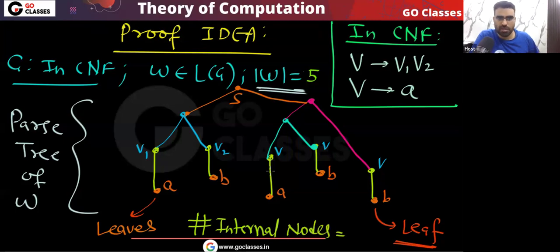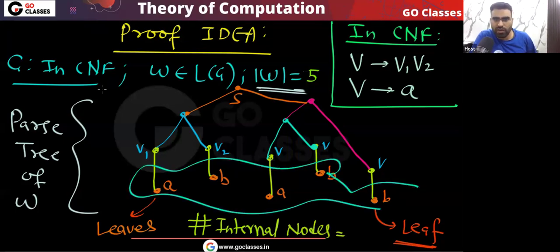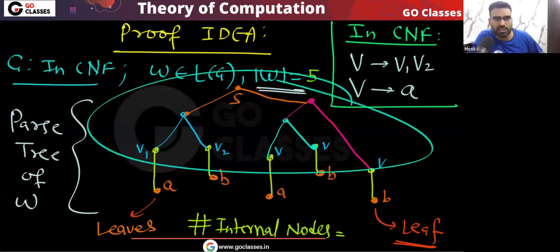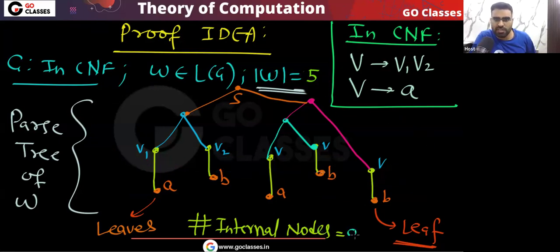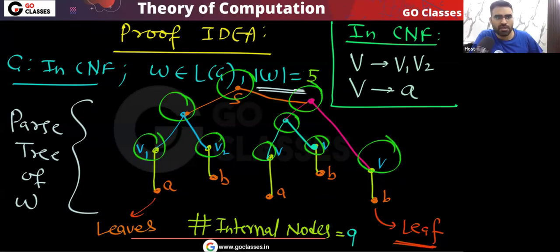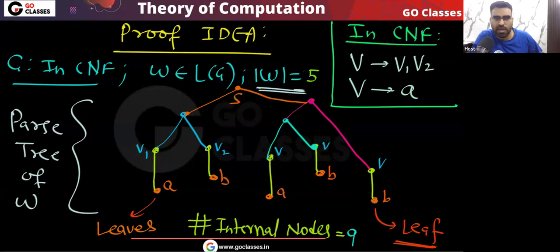If you have a string of length 5, how many internal nodes can you see here? You can easily see there will be 9 internal nodes. You can see 1, 2, 3, 4, 5, 6, 7, 8, 9. Yes or no? So there are 9 internal nodes. And remember, the number of internal nodes in the parse tree is the same as the length of the derivation. Is this clear? Please tell me.